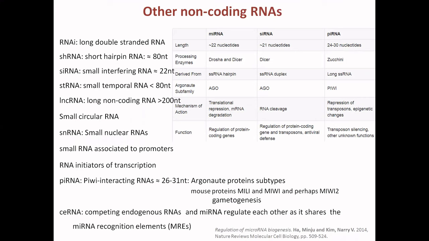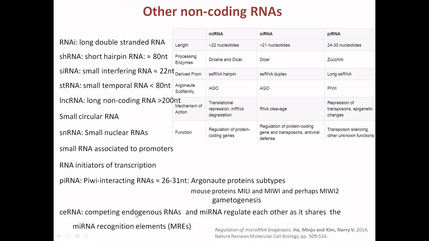So there are some other types of RNAs which are non-coding, like the lncRNA, which is a long non-coding RNA having length more than 200 nucleotides, small circular RNA, small nuclear RNAs, small RNA associated to promoters, RNA initiators of transcription, as well as a very important RNA, the piRNA, the PIWI-interacting RNA, which is 26 to 31 nucleotides in length, and it is a subtype of the Argonaute protein. The other examples are the mouse protein MILI, MIWI, and perhaps MIWI2. It has a role in gametogenesis.